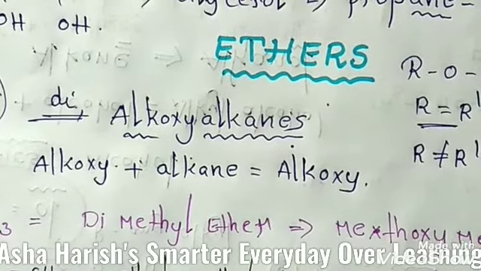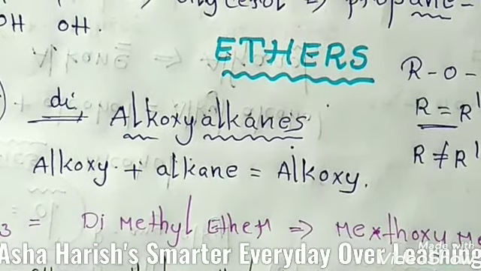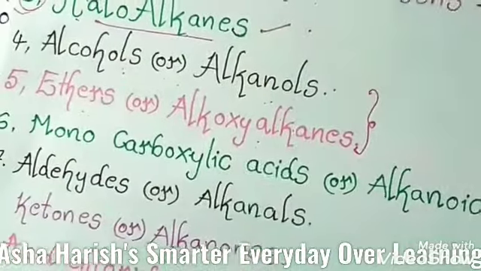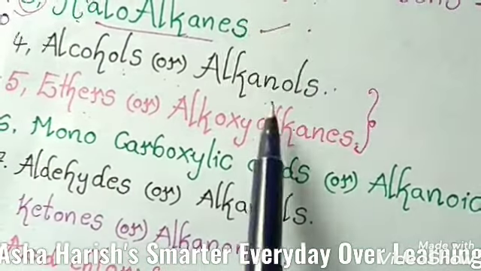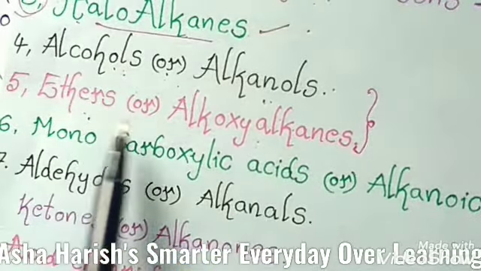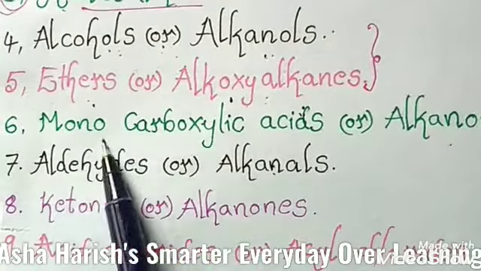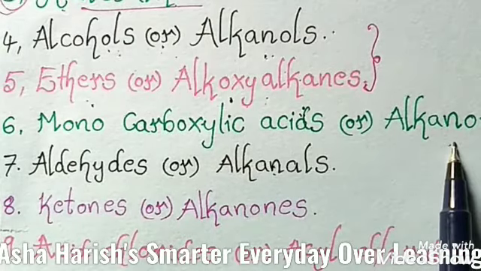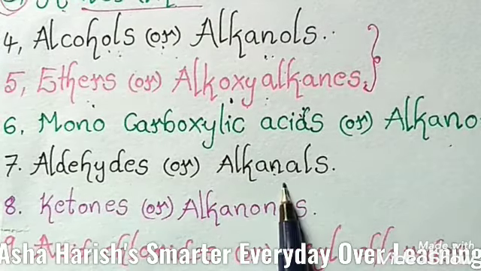Okay students, in today's session, alcohols or alkanols and ethers are completed. Next we will be learning about the sixth one and seventh one: monocarboxylic acids or alkanoic acids, and aldehydes or alkanals.